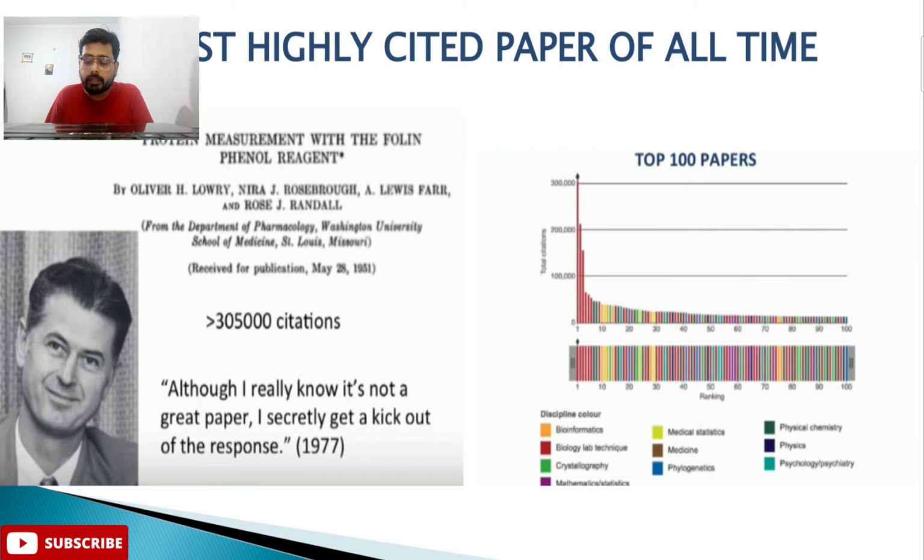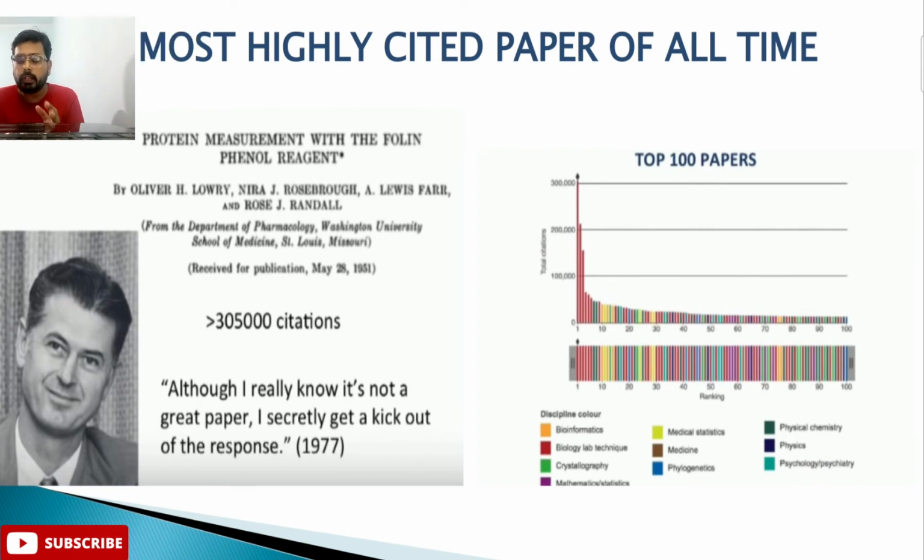Now, as per my knowledge and experience, if you want to talk about one particular field which continuously has high impact factor journals, with more probability of getting accepted into high impact factor journals, it is biological lab techniques.